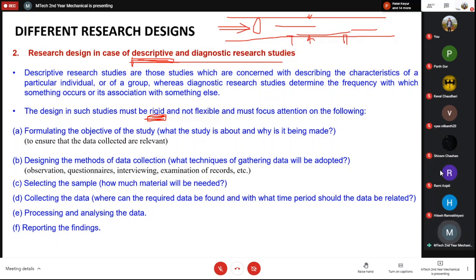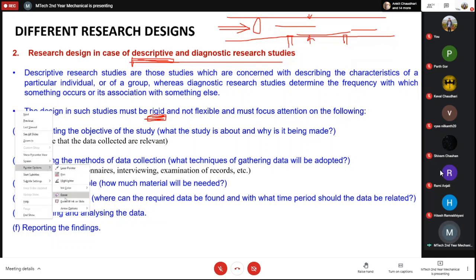So all these things have to be very specific, and if you keep your specific things together, then it becomes a rigid design. You don't have flexibility, you cannot simply change the size of a pipe, because all other things will change. All the fittings and everything will change. You cannot simply change the flow rate beyond a limit, right? Because your system is not designed for that. So you have to be rigid in these cases.